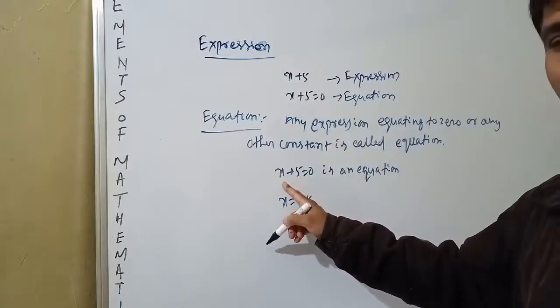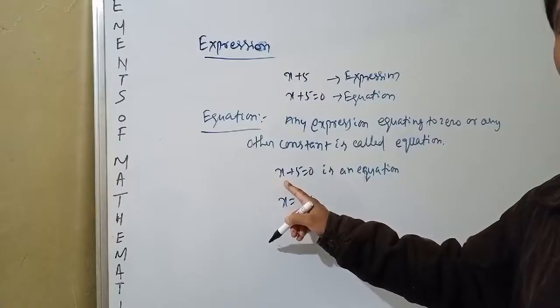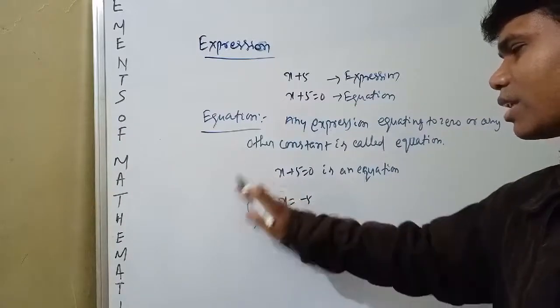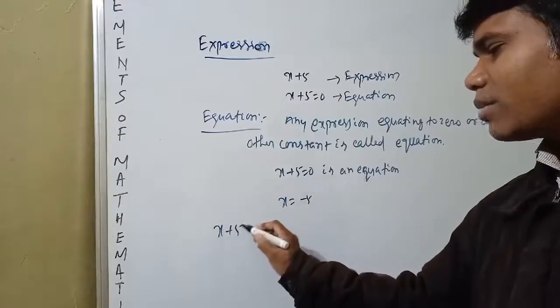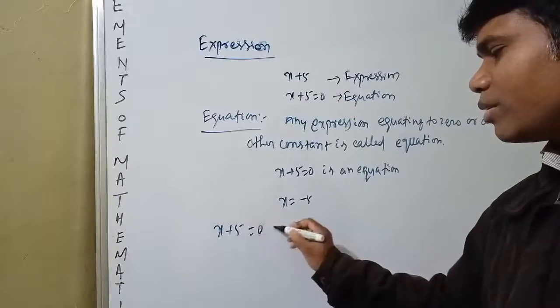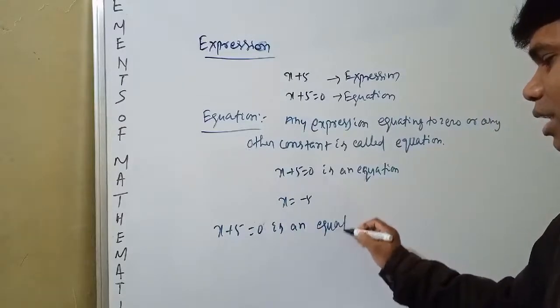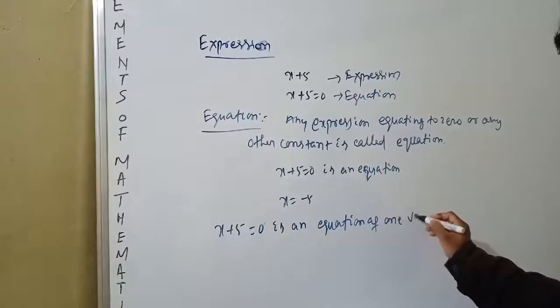There is only one variable, so we call this an equation of one variable. x plus 5 is equal to 0 is an equation of one variable.